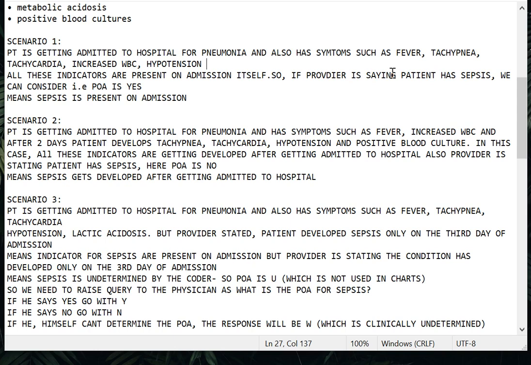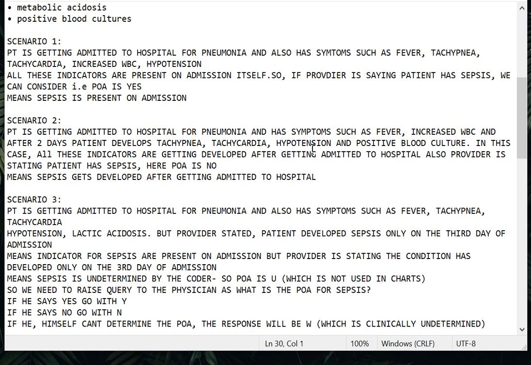See, you should think logically. While coming in itself, the patient has symptoms, they have taken the blood culture, there was a delay in getting the result for the blood culture, but that doesn't mean that the condition developed after 3 days. The condition was already there, they found it only after 3 days. So that is why, with the evidence of the indicators present at the time of admission itself, we are going with the POA as Y. This is the first scenario when you should give a condition as yes.